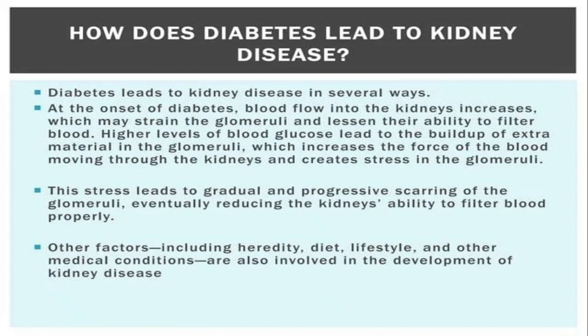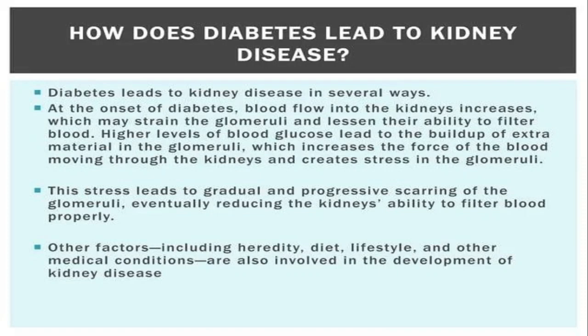Diabetes leads to kidney disease in several ways. At the onset of diabetes, blood flow into the kidney increases, which may strain the glomeruli and lessen their ability to filter blood. High blood glucose level leads to a buildup of extra material in the glomeruli, which increases the force of blood moving through the kidneys and creates stress in the glomeruli.